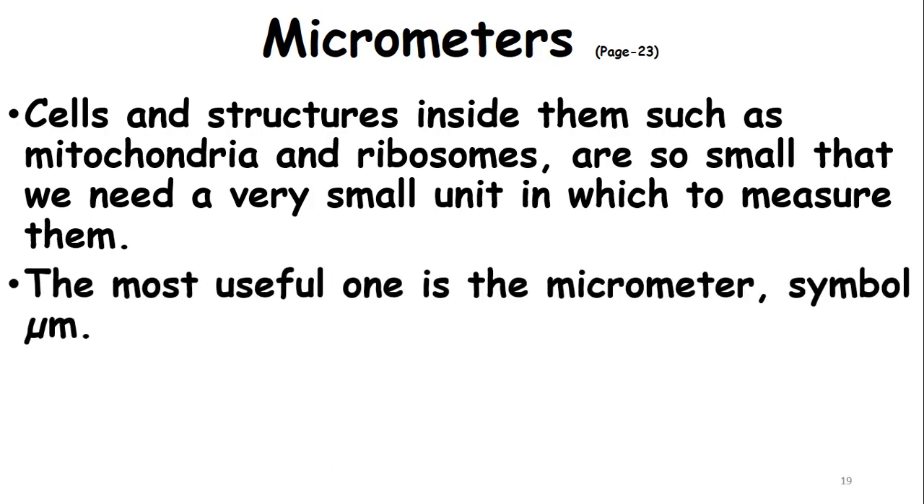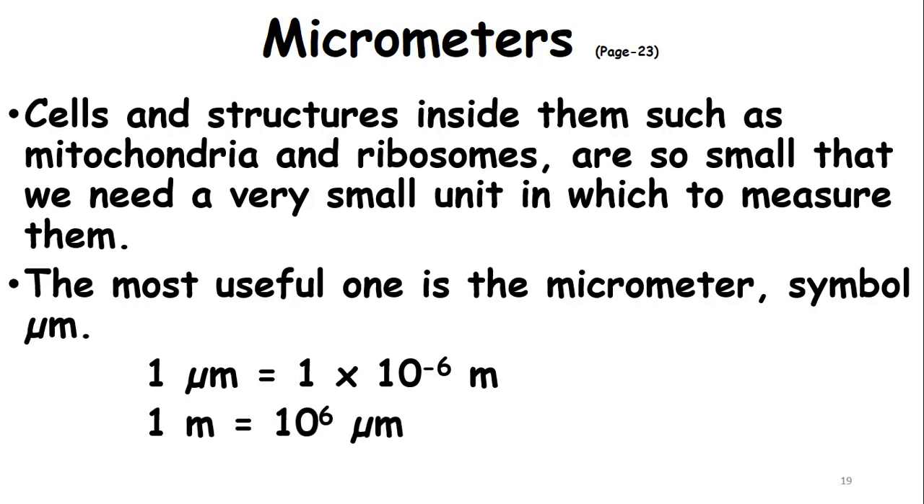For example, the most useful one is the micrometer, symbol μm. 1 micrometer is equal to 1 × 10^-6 meter. It means that if you split the meter into 10^6 parts, one part is said to be 1 micrometer, or 1 meter is equal to 10^6 micrometers. Now, we are going to study cells and organisms. Okay.